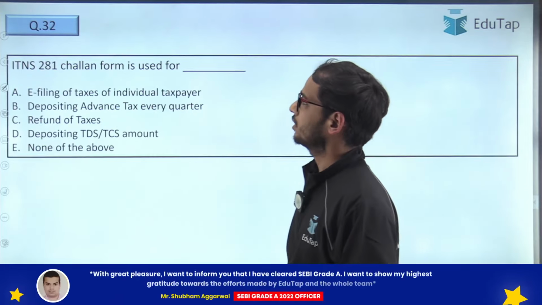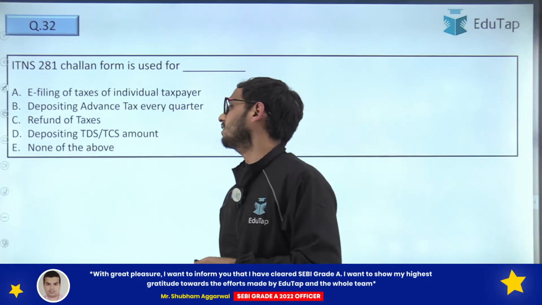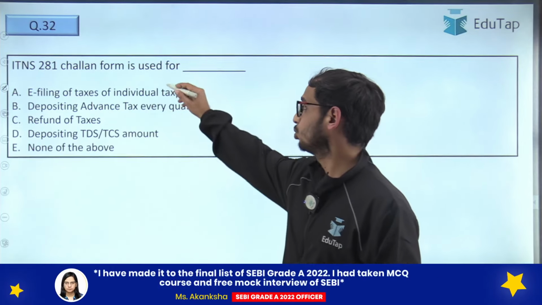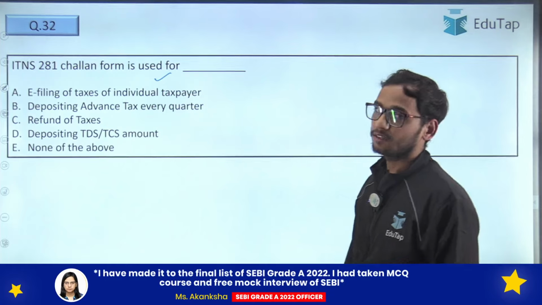Now let's do the 32nd question. It says ITNS 281 challan form is used for what? Again, a theoretical one.